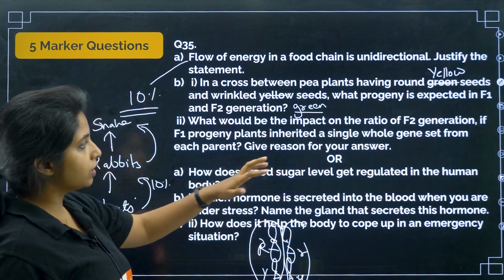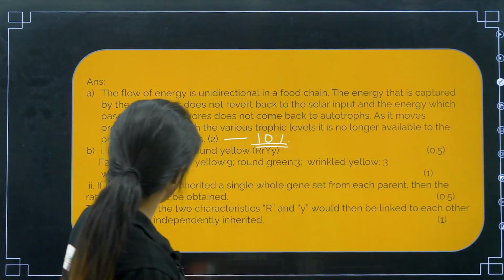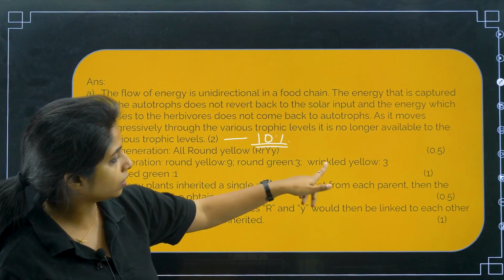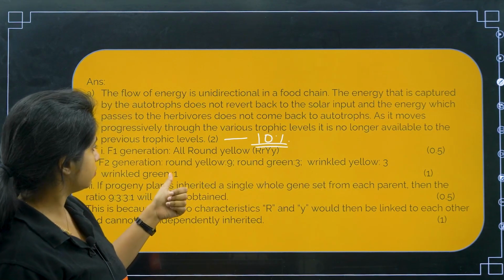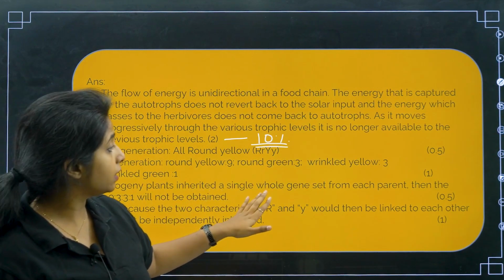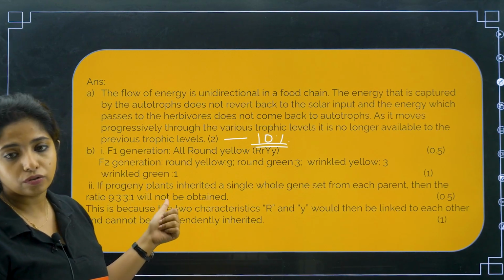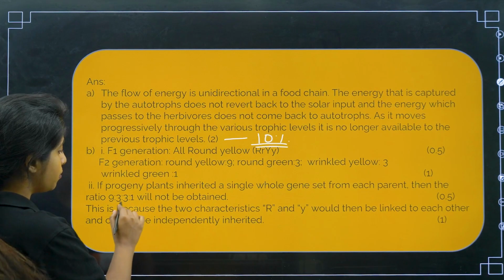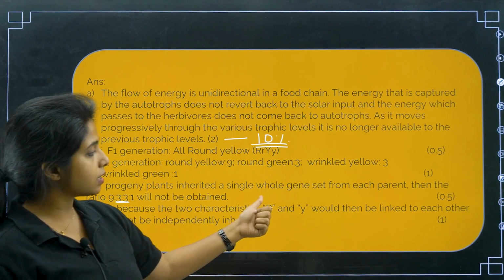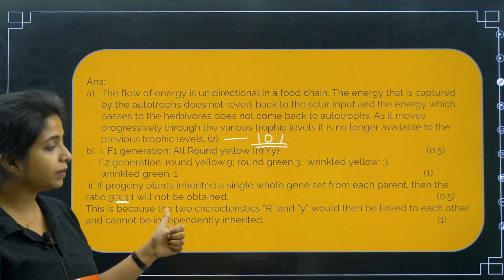So, give reason for the answer. Let us see how they have written it properly. F1 generation all round and yellow, F2 generation round yellow 9, round green 3, wrinkled yellow 3 and wrinkled green 1. If progeny plants inherited a single whole gene set from each parent, then the ratio 9:3:3:1 will not be obtained. You would not be seeing this new combination. This is because the two characters R and small y would then be linked to each other and cannot be